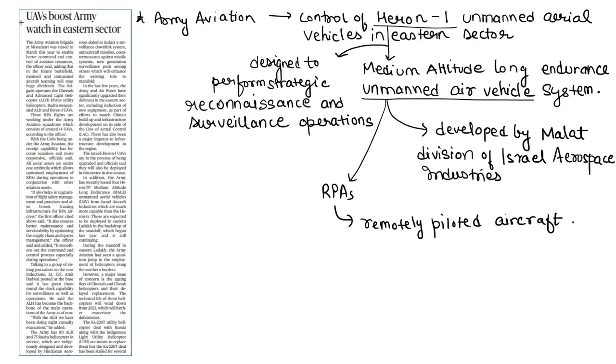The Heron-1 unmanned aerial vehicles were earlier with the artillery. Now they are with the Army Aviation. With all aerial assets under one umbrella, it allows optimized employment of remotely piloted aircraft during operations. And in the future battlefield, manned and unmanned aircraft are going to team up, and that is going to provide us huge benefits. So that is why this article is important for the defense sector, GS paper 3.